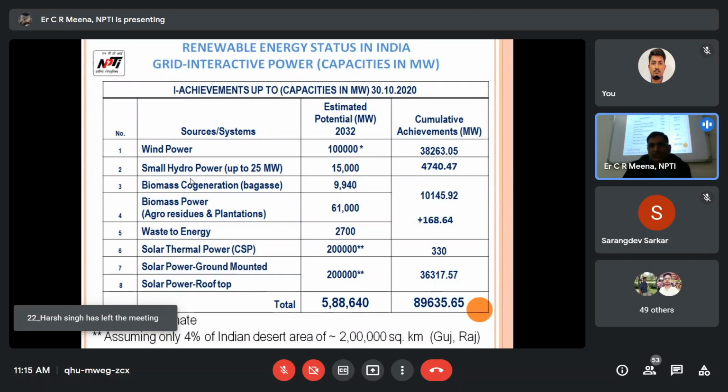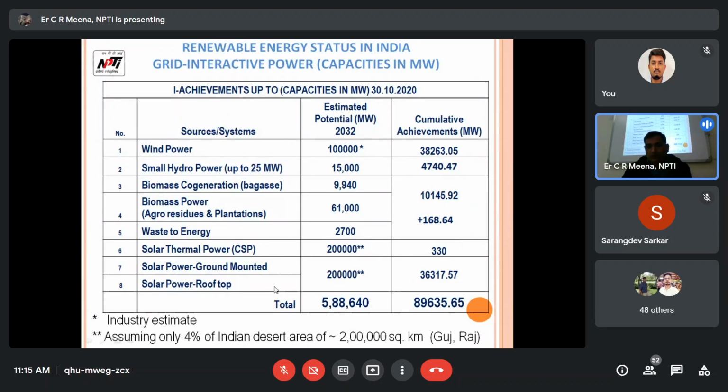So renewable energy status in India, grid connected mode like that. Wind power, that is the potential studied by the CEA, 1 lakh megawatt estimated potential is there, wind power. But 2032. But October 20, this much power generated. This much hydro, this much biomass, this much waste. Solar thermal CSP technology, 2 lakh megawatt potential is there. Out of this, 330 megawatt achieved.